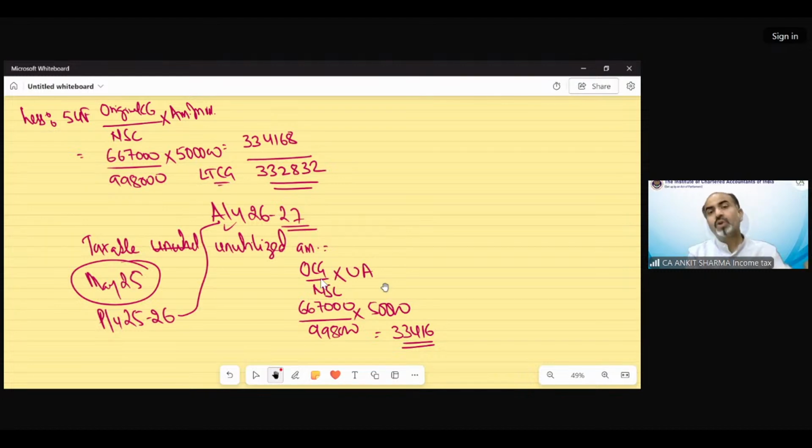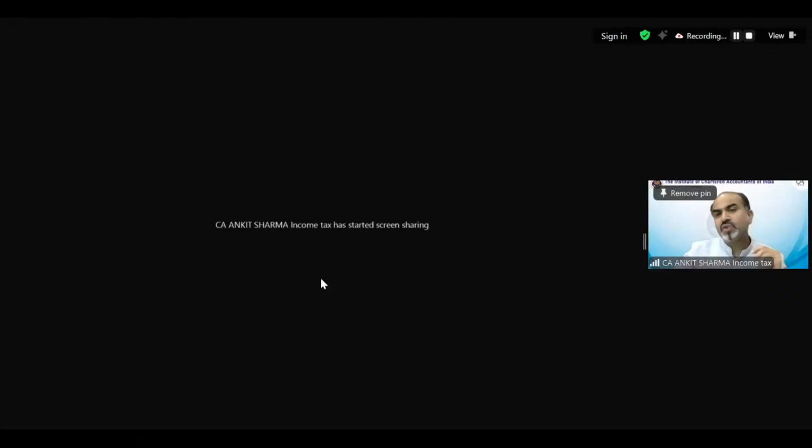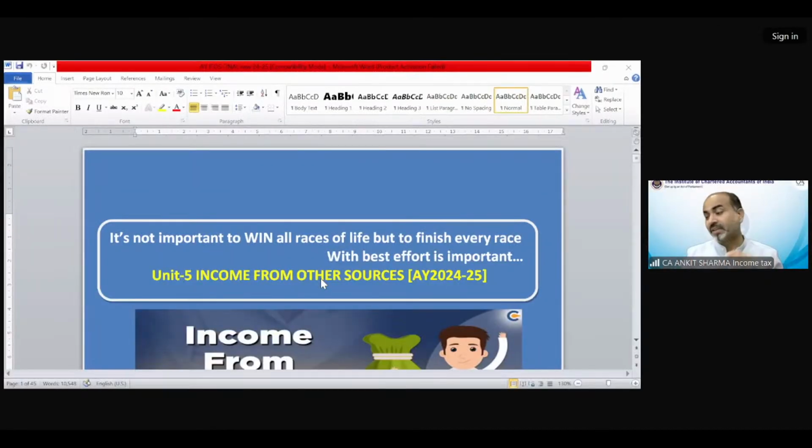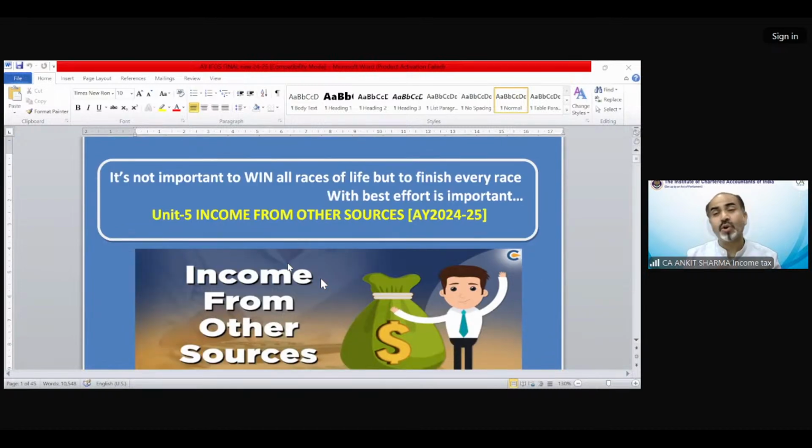Now we are moving on to the income from other sources concept. The provision of income from other sources, the charging section 56, says that income which is not included in any other head of income and is chargeable to tax is going to be taxable under the head income from other sources.